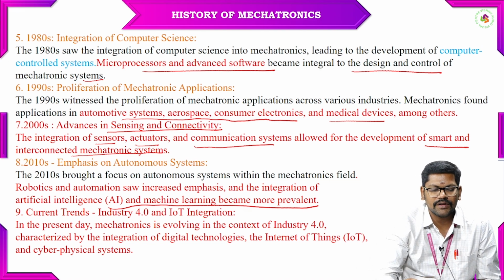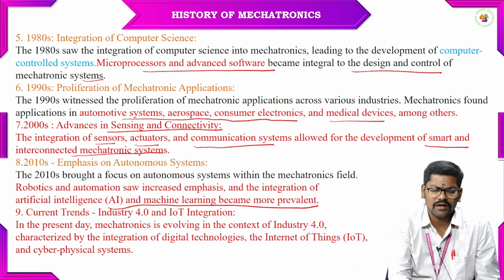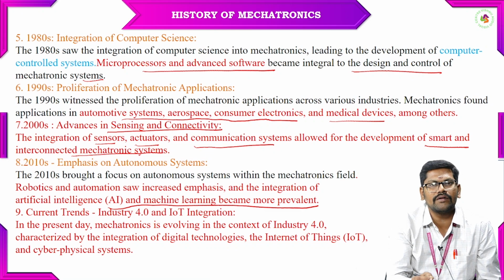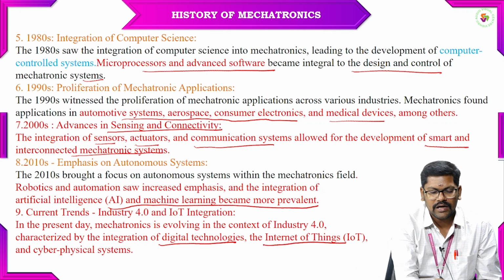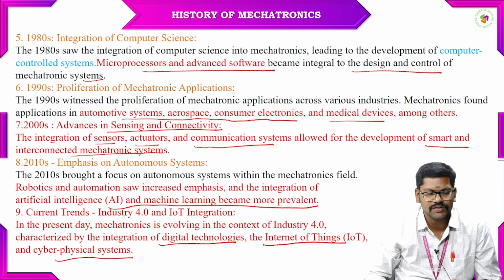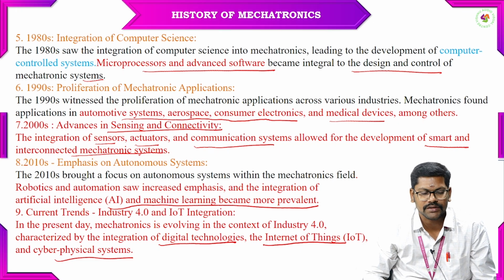Next, the current trends are Industry 4.0 and IoT integration, from the previous years itself. Mechatronics is evolving in the context of Industry 4.0. The new concept here is the integration of digital electronics as well as the Internet of Things, and we are using cyber physical systems. These are the concepts introduced in the current Industry 4.0 and IoT integration.